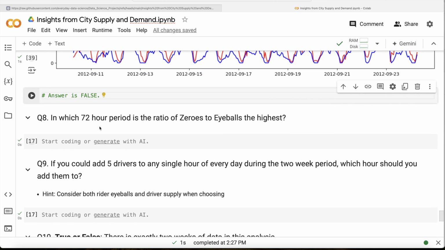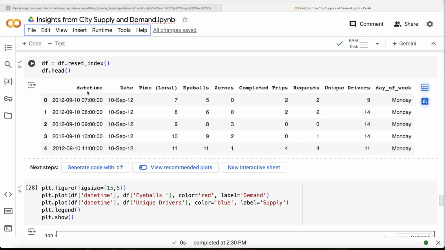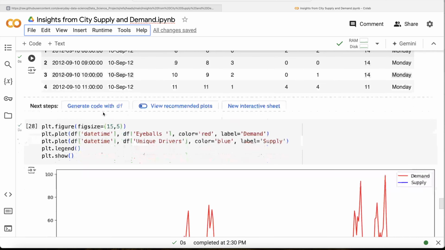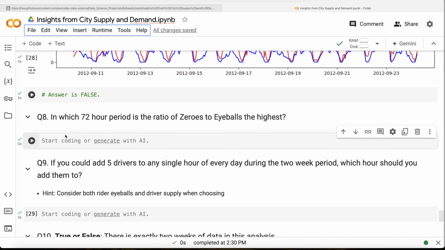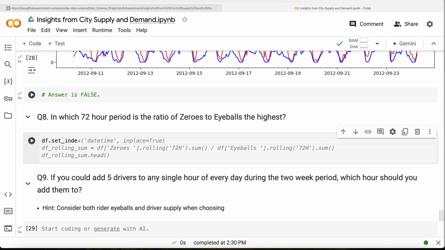Okay. Now it asks in which 72-hour period is the ratio of zeros to eyeballs the highest? Again, very similar to question number two that we solved. So what we need to do in this case is, date time is reset. So this is not an index right now, but to calculate the rolling ones, we need that. So let us do df dot set index date time and inplace equal to true. Then what do we need? The 72-hour period, the ratio of zeros to eyeballs.